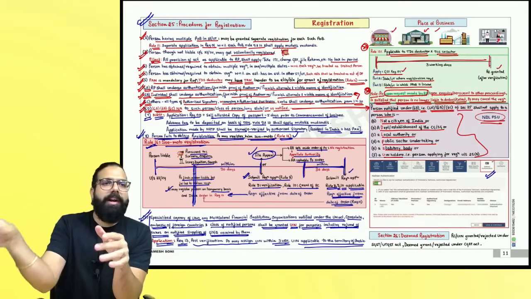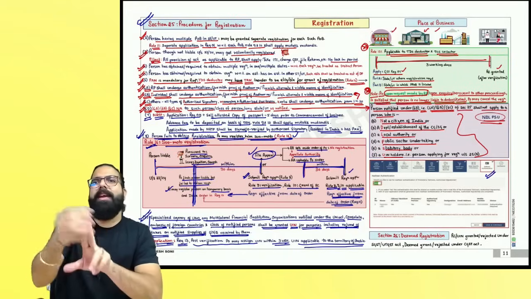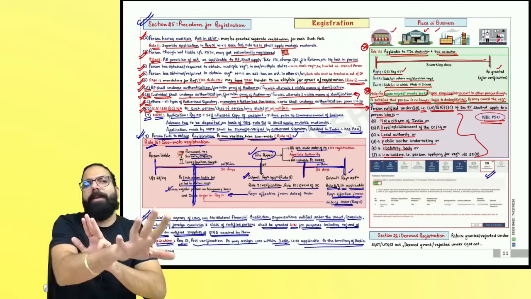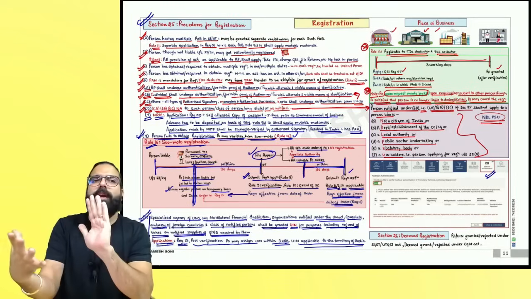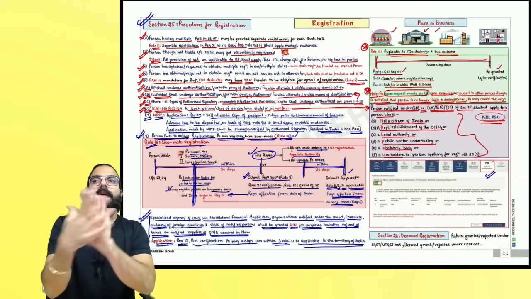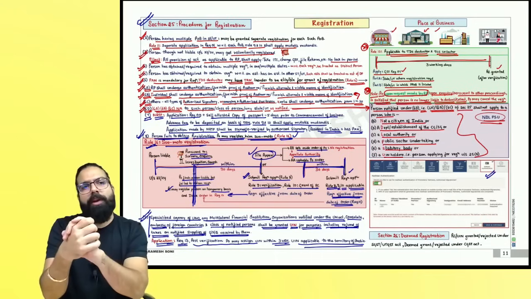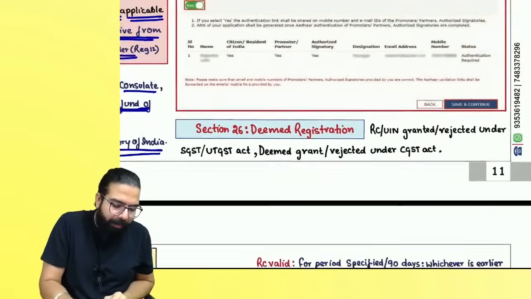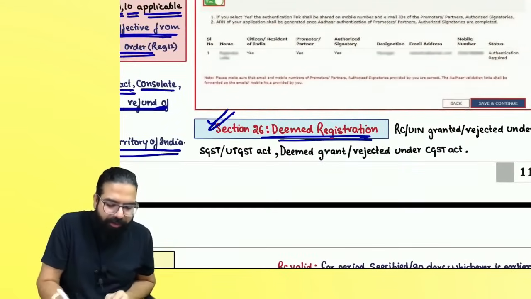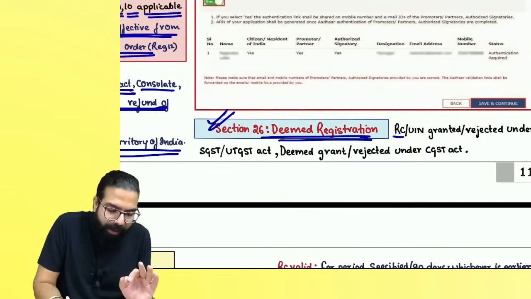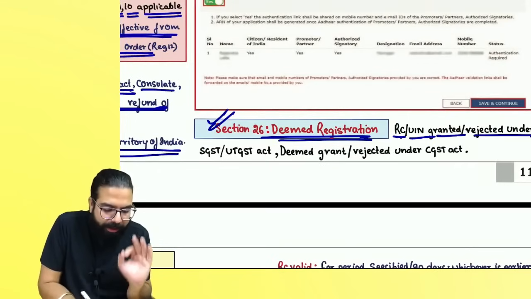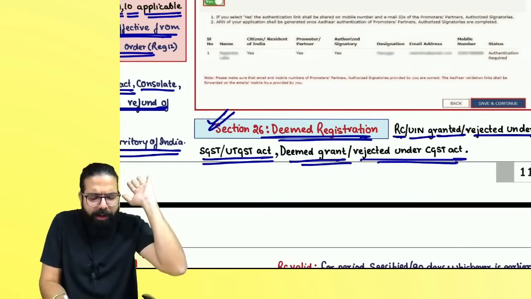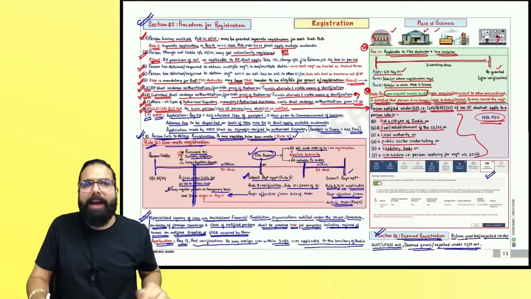6A, already registered person. 6B and 6C, have to do Aadhaar authentication. 6D, New Delhi PSU, not required Aadhaar authentication. 7th one, NRTP. 8th one, suo motu registration. 9th one, UIN holder. Right, everyone? Now, over here, you have a small point. Section number 26 talks about deemed registration. Registration certificate or UIN granted or rejected under SGST or UTGST Act, deemed granted or rejected under the SGST Act also.